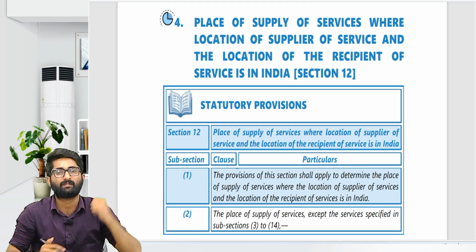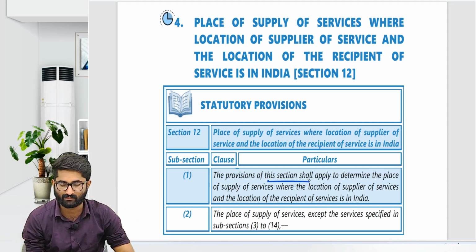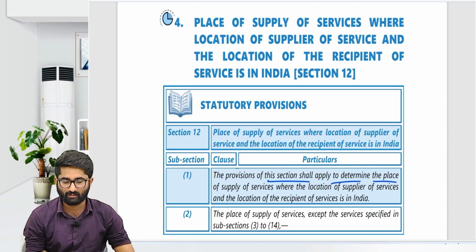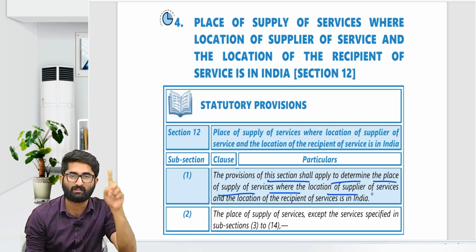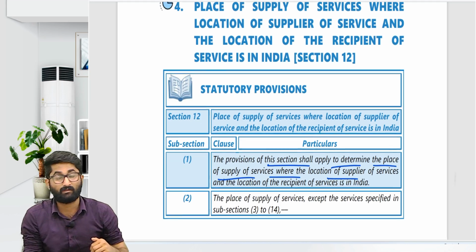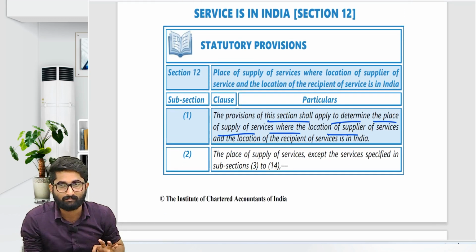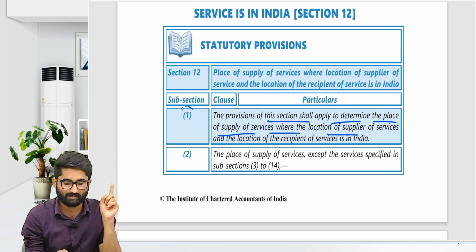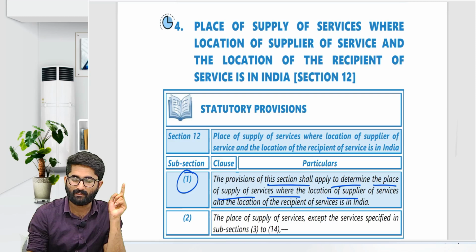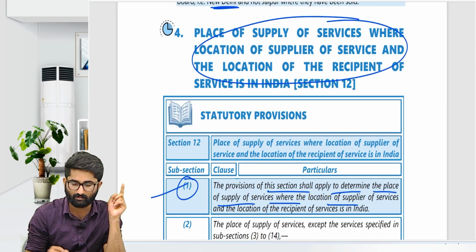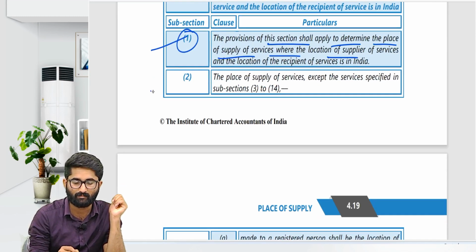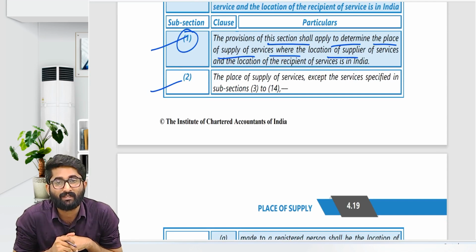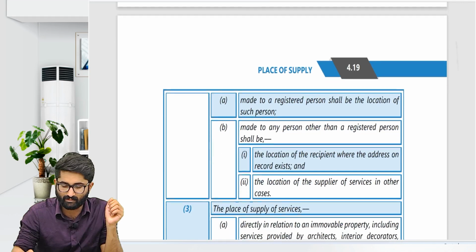Section number 12 subsection 1 says that the provisions of this section shall apply to determine the place of supply of services where the location of the supplier and the location of the recipient both are in India. So this is the general one, which is telling the same thing that is given in section number 12 subsection 1. Section number 12 subsection 2 is about the general rule. What is the general rule, sir?